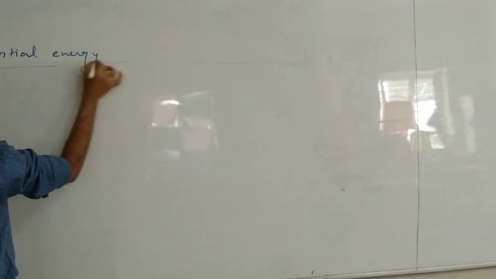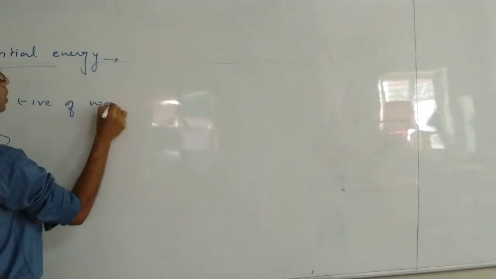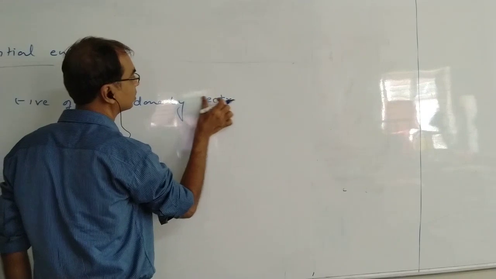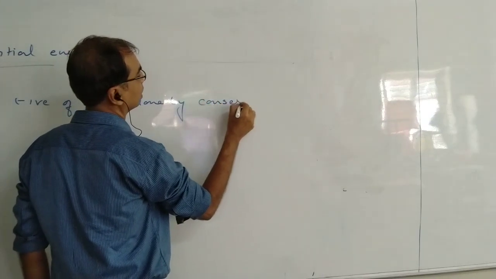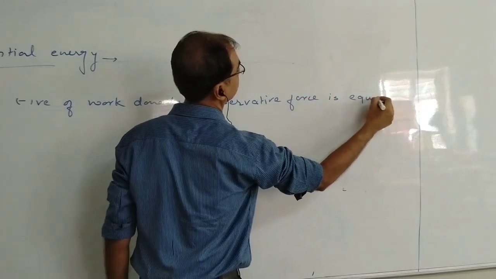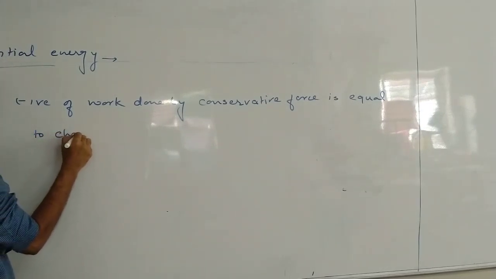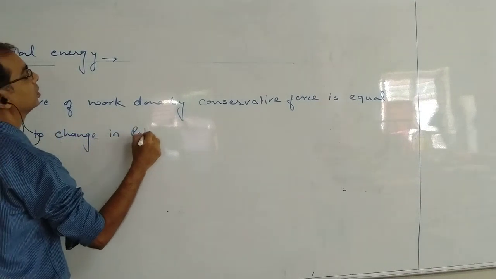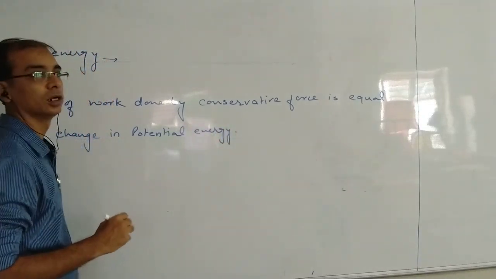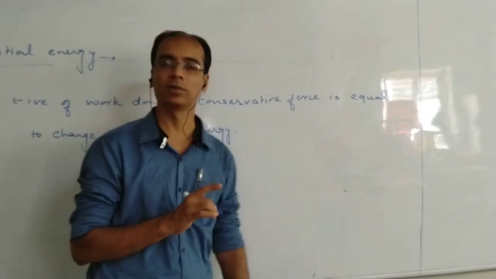And how did we used to define it? We used to say that the negative of work done by the electrostatic force or conservative force is equal to the change in potential energy. This is what we studied in work, power and energy along with the work energy theorem. This was when we used conservation of energy.